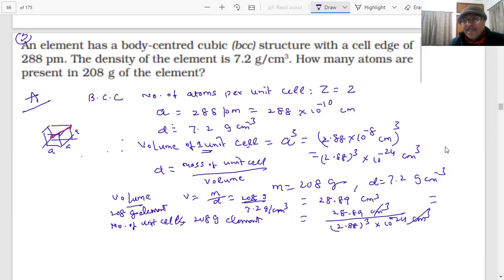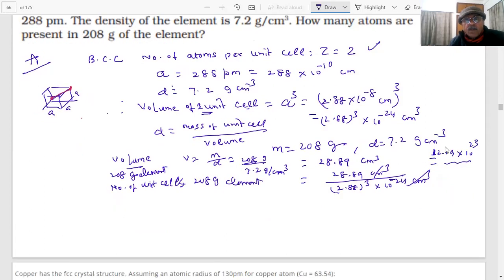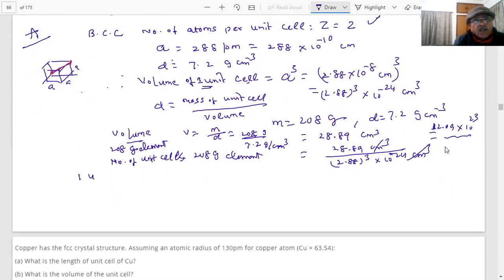Just 2 minutes, sir. This will be 12.09 into 10 raised to power 23. This is the number of the unit cells. In one unit cell, how many atoms are there? Two. This is BCC. There are two atoms. So what is the total number of atoms?